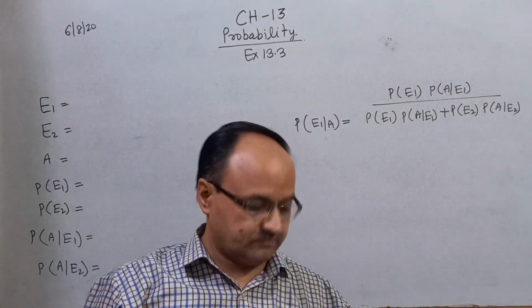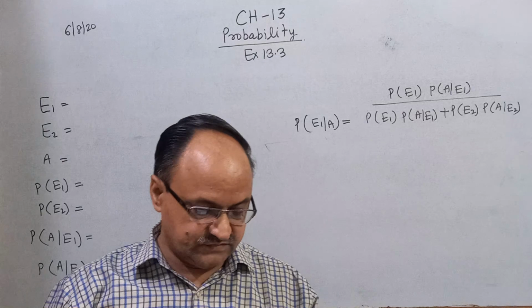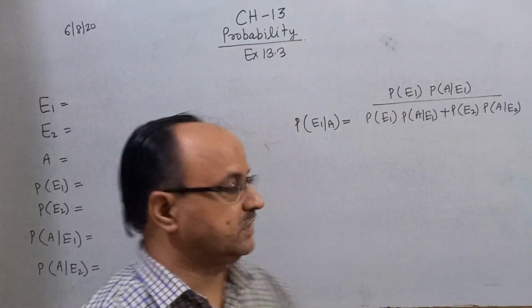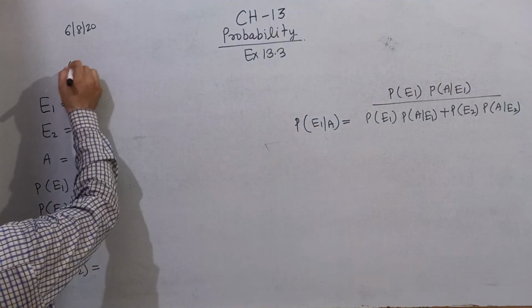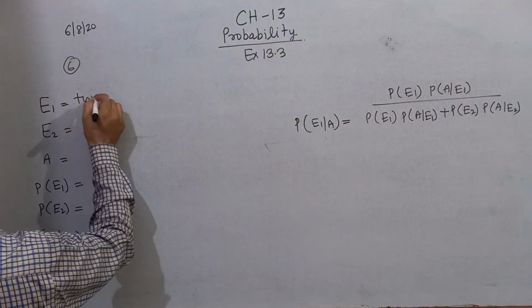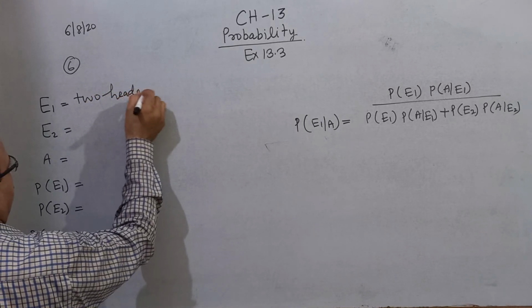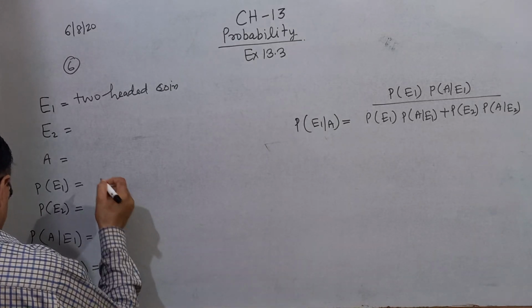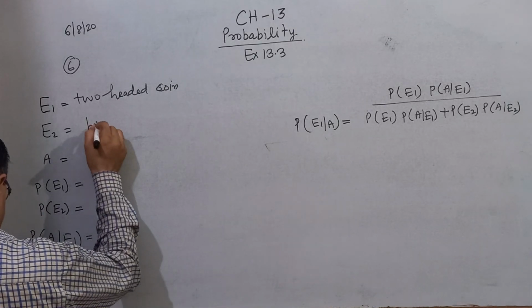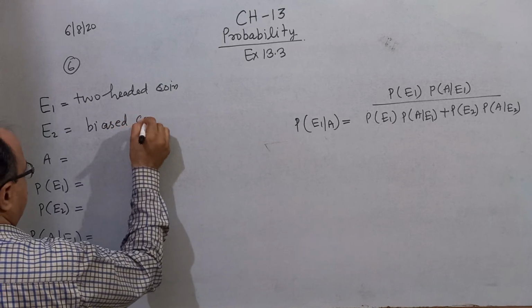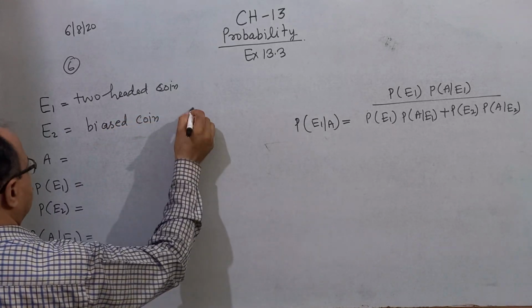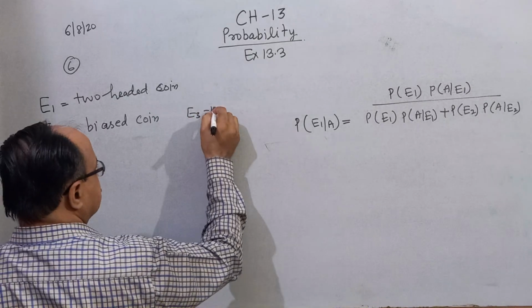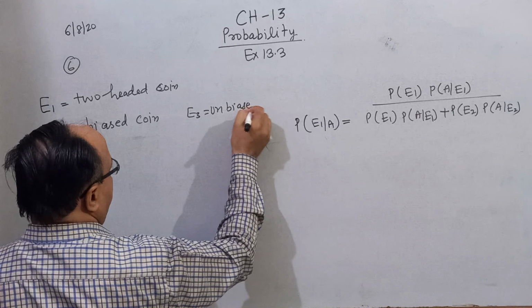Next, question number 6. There are 3 coins. One is a two-headed coin, E1. Another is a biased coin, E2. And the third, E3, is an unbiased coin, correct?